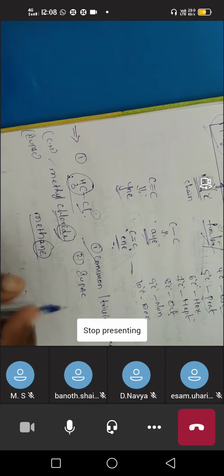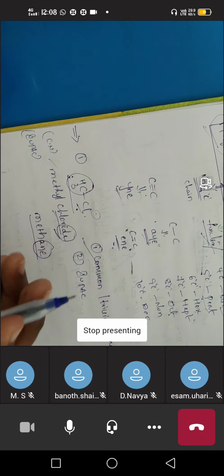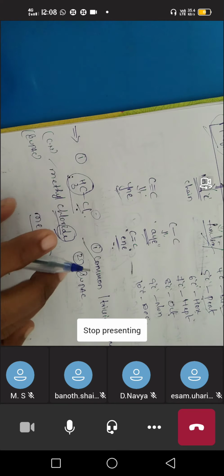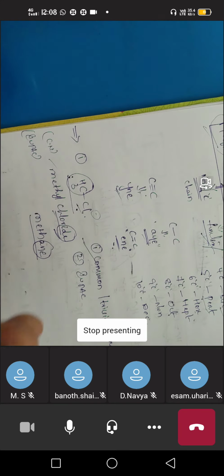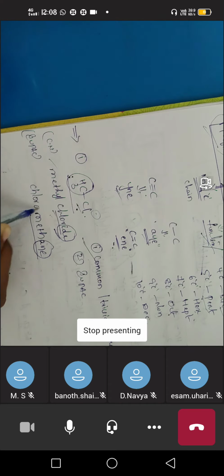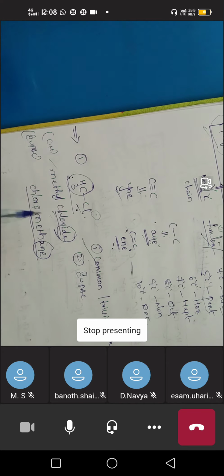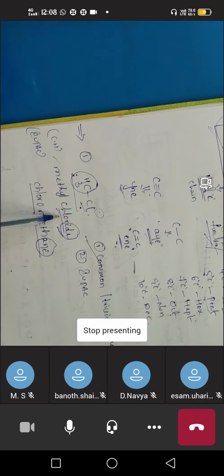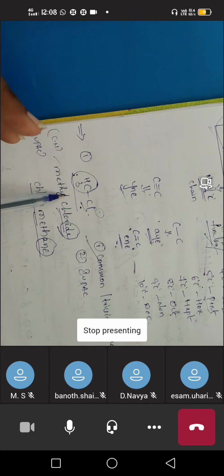Here "ane" is the suffix, and chlorine is coming as a prefix. So when chlorine is there in IUPAC nomenclature, we have to say it is chloro. In the common name it is chloride, but in IUPAC nomenclature we say chloro. That is, we can write the name as chloromethane. The name of CH3Cl in IUPAC nomenclature is chloromethane. So remember, methyl chloride is not the IUPAC name, it is the common name. If it is in the form of methyl, it is the common name. In the IUPAC name, it is in the form of methane: chloromethane.